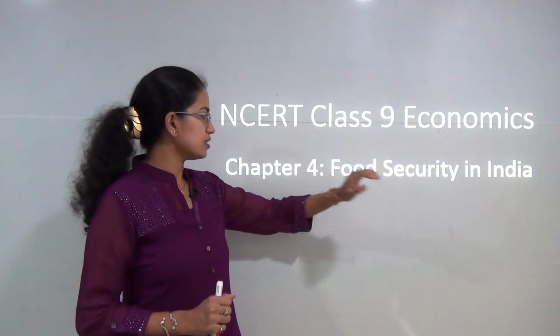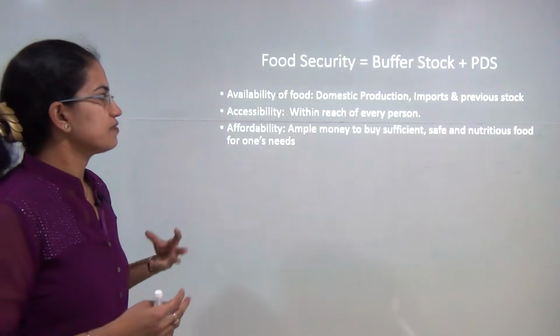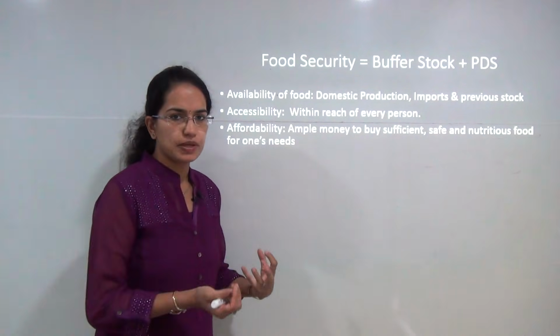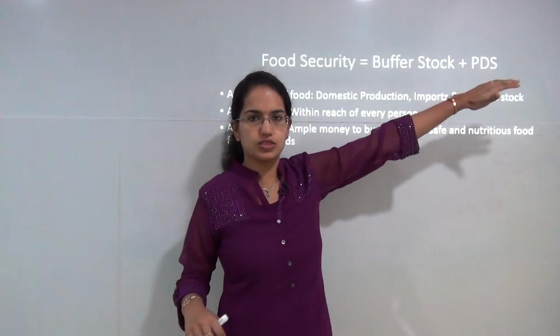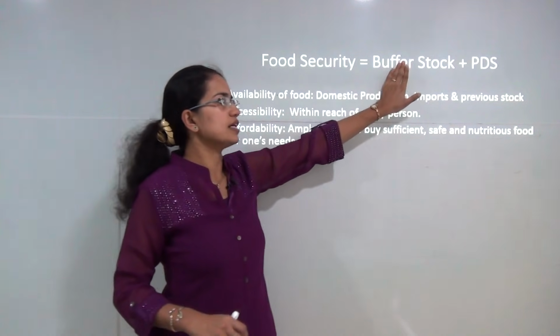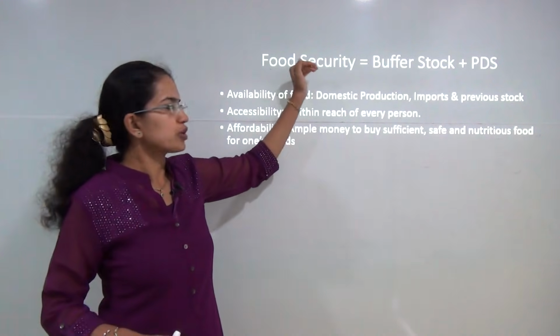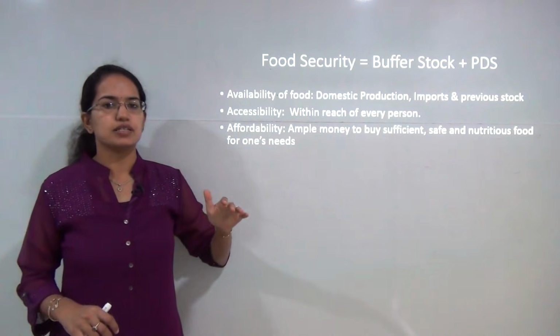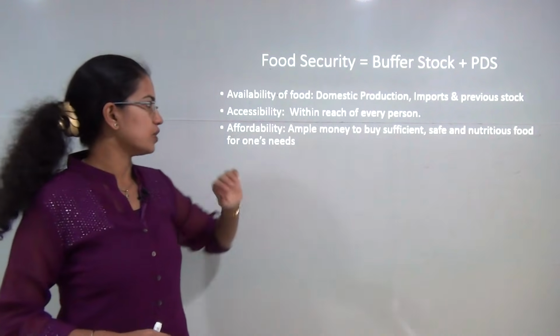With the final chapter for economics class 9, that is food security in India. Now, if in scientific terms we try to explain food security, I can say it's a sum of buffer stocks and the public distribution system. However, we cannot understand this until and unless we are familiar with these terms. So let's first try to understand what is food security in very simple terms, and then we'll move forward on to a kind of specific terminologies.